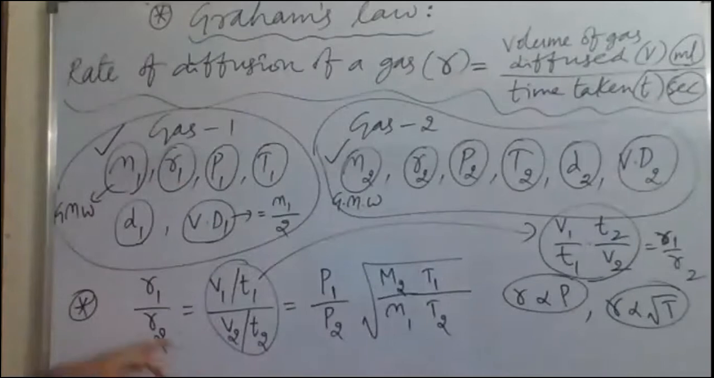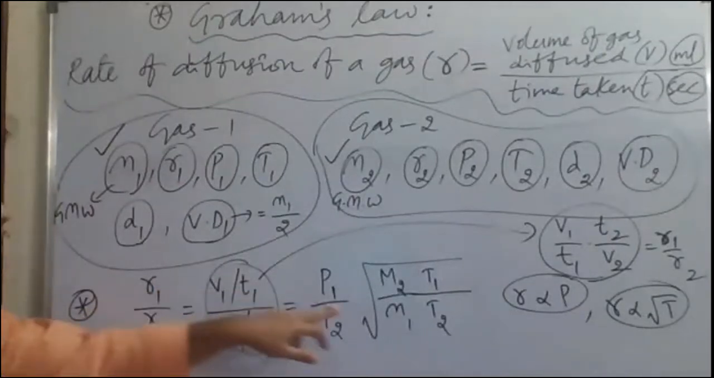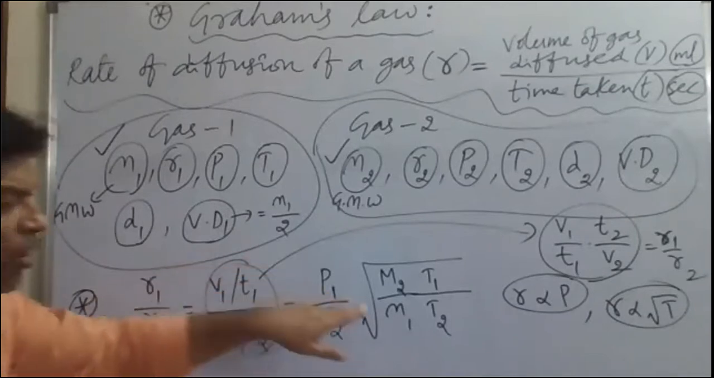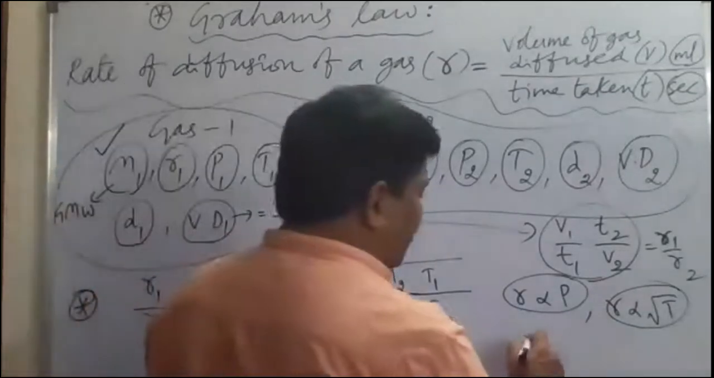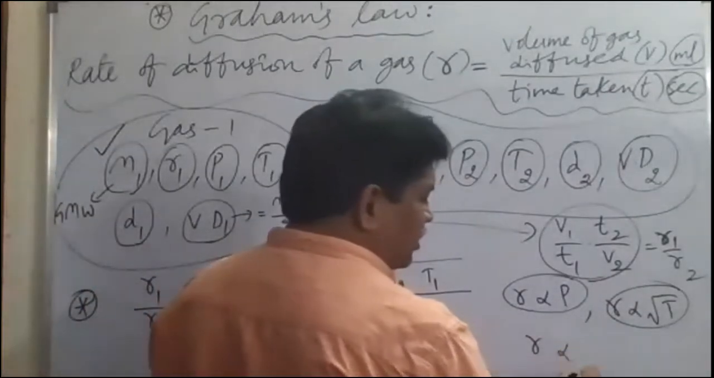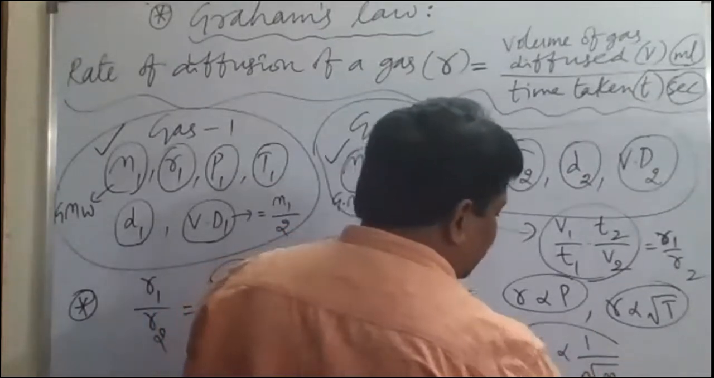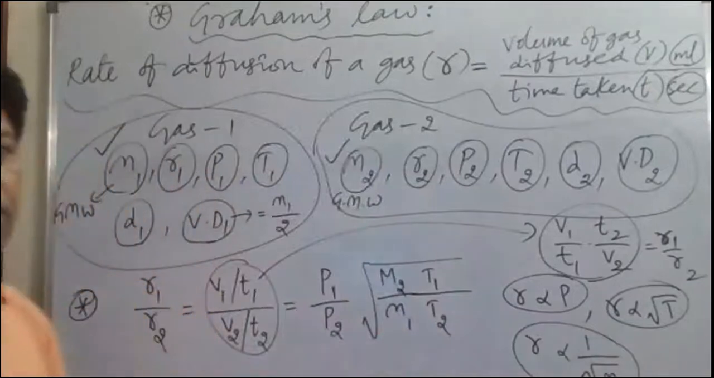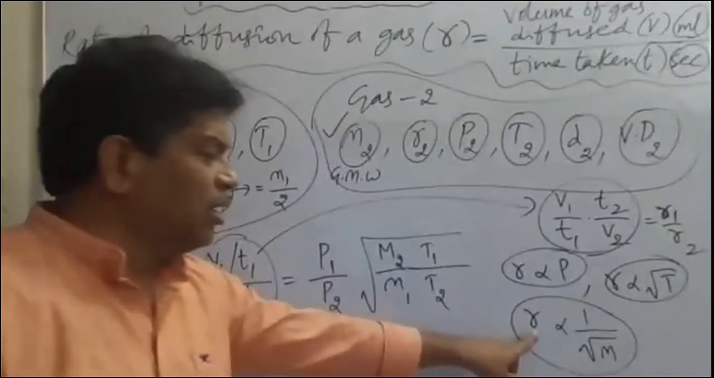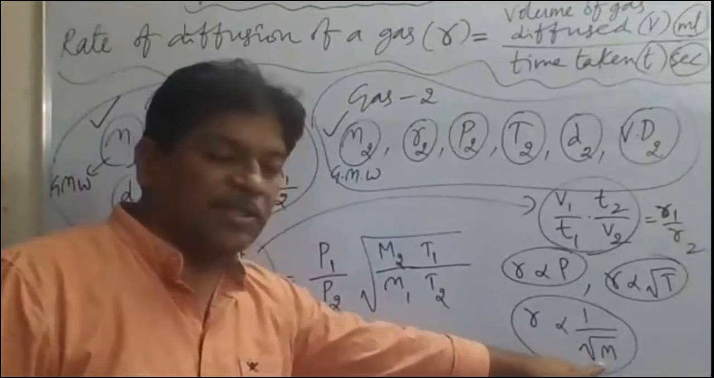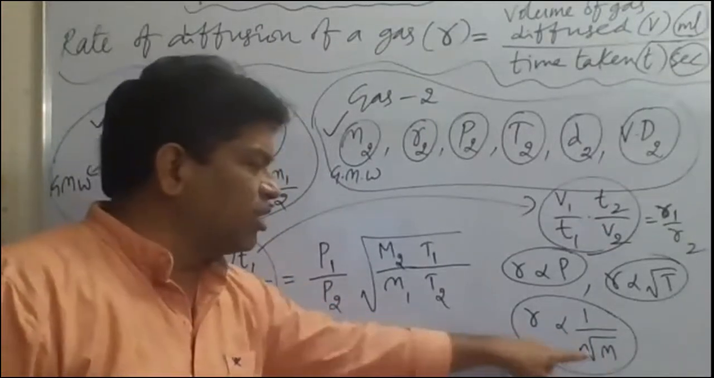Next, how are rate of diffusion and molecular weight related? Here R1 is there, here M1 is there. The rate of diffusion of any gas is inversely proportional to the square root of molecular mass, that is, the square root of gram molecular weight. So this relation we have to remember.